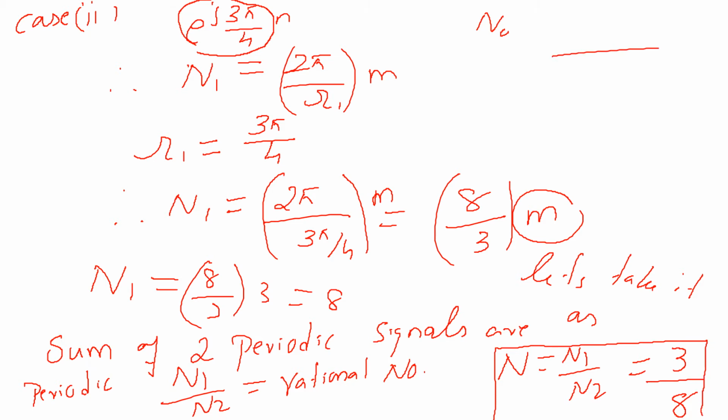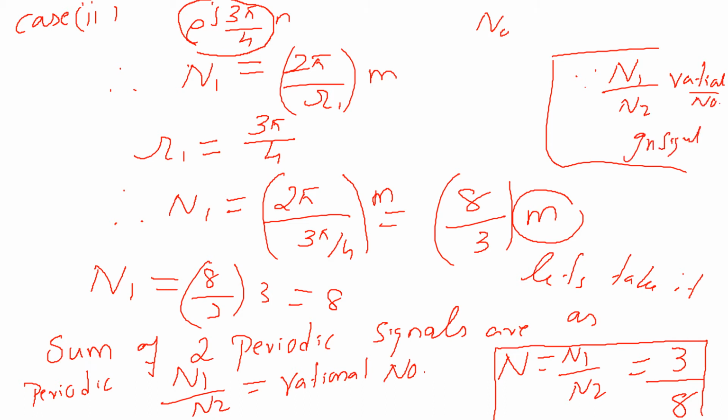I am writing it here. Since the value of the ratio between n1 and n2 is a rational number, then only you will be getting the full marks. Rational number, so the given signal is a periodic signal. Excuse my handwriting, okay?